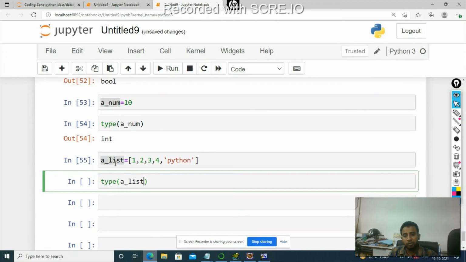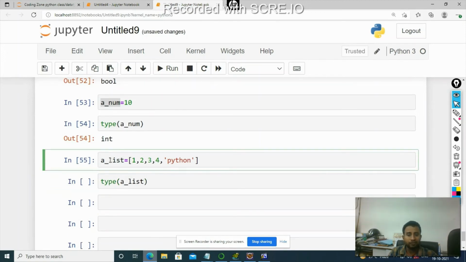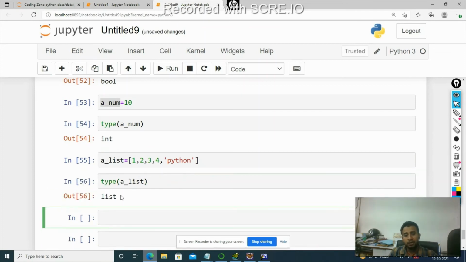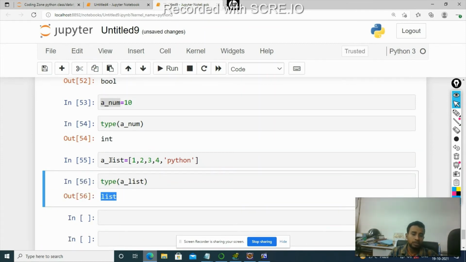It is very obvious here that we are defining a list and then we are checking the type. It is very obvious that this is a list, but there are many instances when you start writing serious programs in Python, then you have to know the type of the variable. There you will not know in advance the type of the variable. So in that case, type becomes important. A list is a variable of data type list. So this is how type is important.